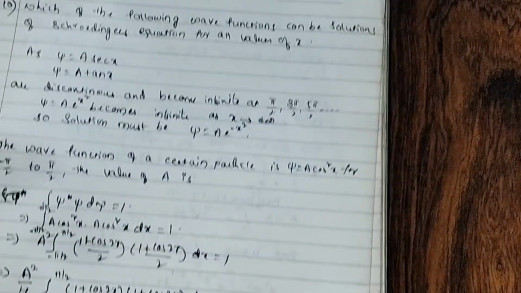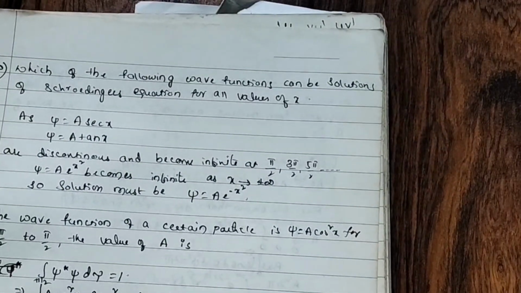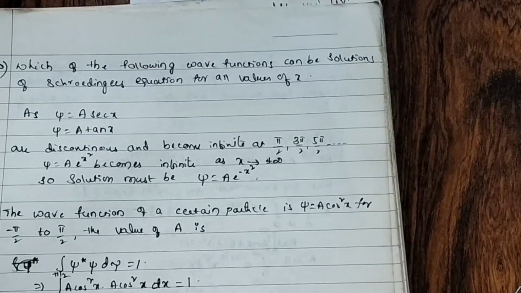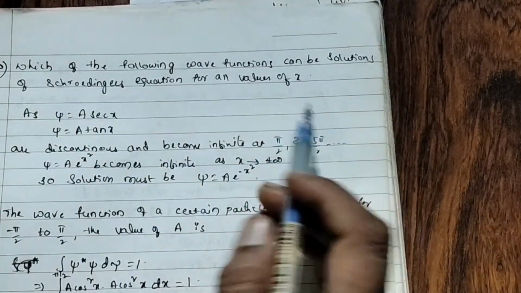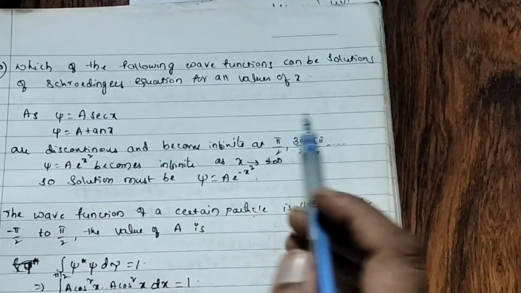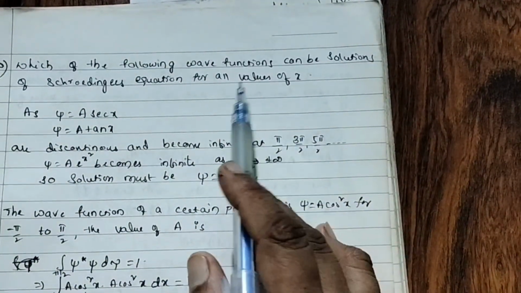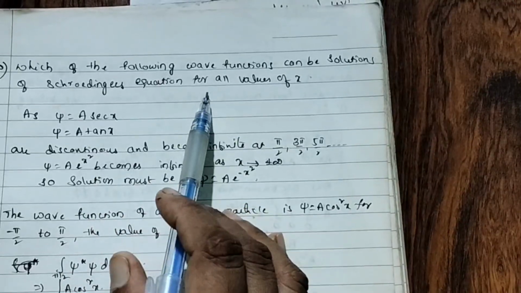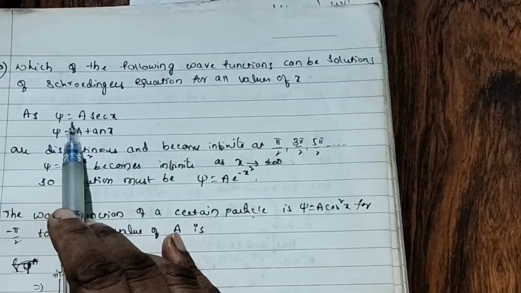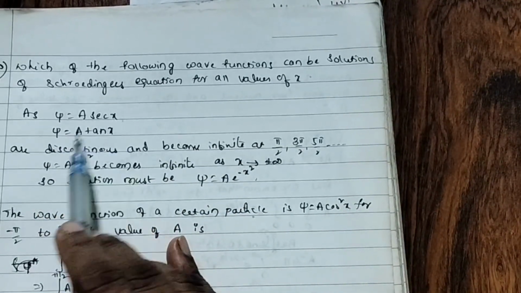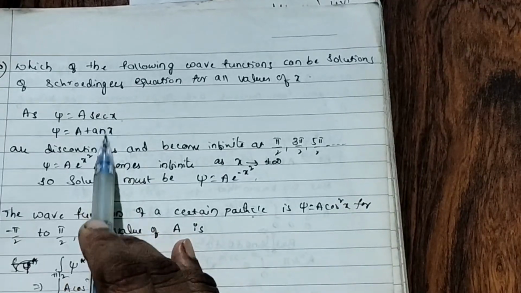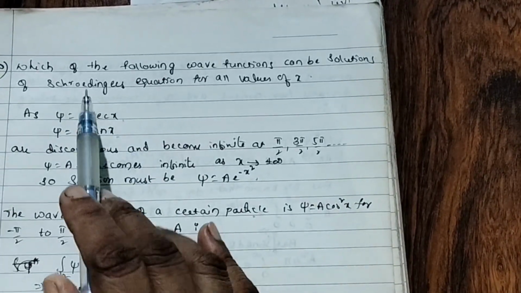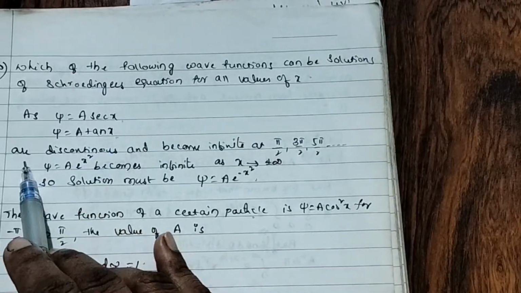Now next, which of the following wave functions can be solutions of the Schrodinger equation for all values of x? He is asking the solution of the Schrodinger equation. Psi equal to a sec x, psi equal to a tan x. Let us take these two. Let us assume these two as the solutions. Whether this will be the solution, let us see.